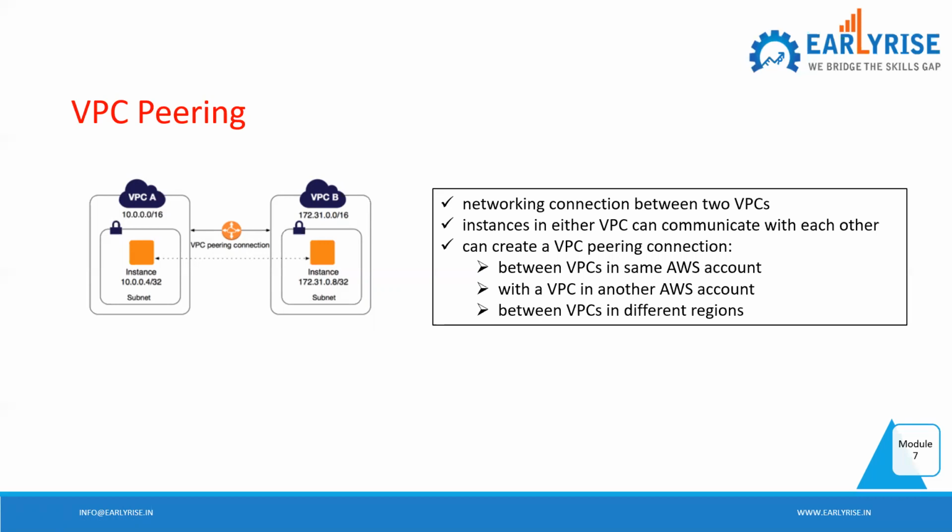All this inter VPC traffic is routed privately, so it doesn't have to go to the internet. One thing to understand here is VPC A is peered to VPC B, VPC B is peered to VPC C. It doesn't mean that VPC A can communicate with VPC C as well. You're getting my point?